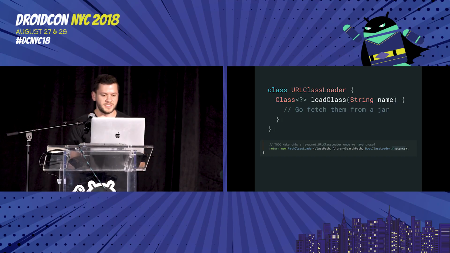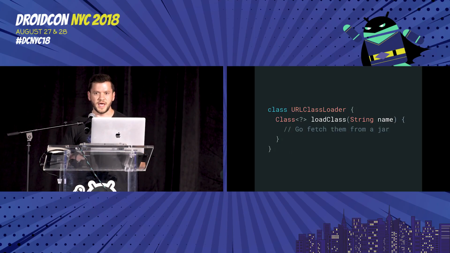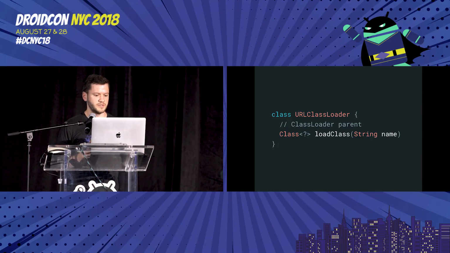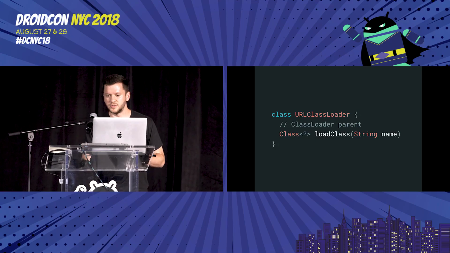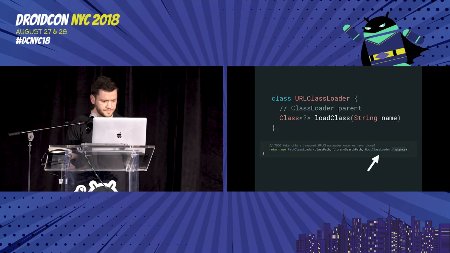Another thing to keep in mind is that they follow a delegation model. What that means is that every class loader has a parent that it defers to. In fact, on newer versions of Android, the parent will actually always get first pick. So even if you have a class loader that has some custom handling for a particular class, if the parent says they can handle it, your class loader is never going to get a chance at it. It can be null, though. It is optional. And at the JVM level, there's a boot class loader at the root that has no parent. So if you look back at that previous example, that's this last argument going in here.